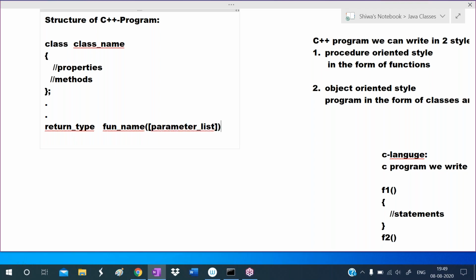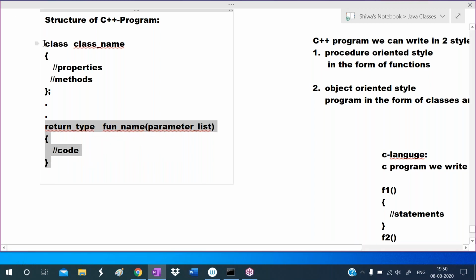Writing the parameter list is optional. If required we can write it here. This is the starting point of function, ending point of function. In between that we write the code statements. So this is the function structure. This is the class structure. So like this we can define any number of classes, any number of functions.